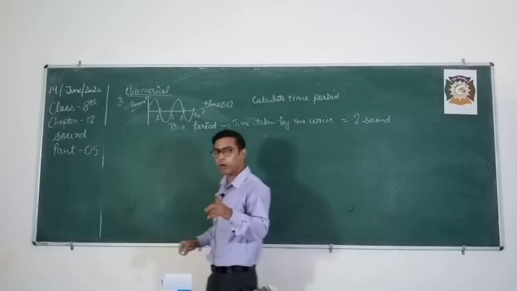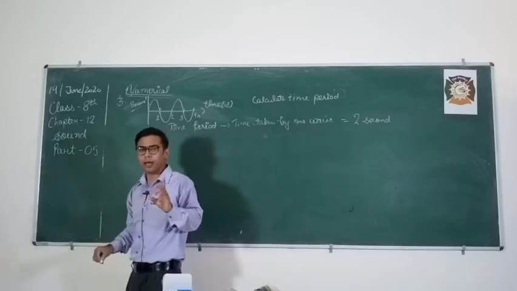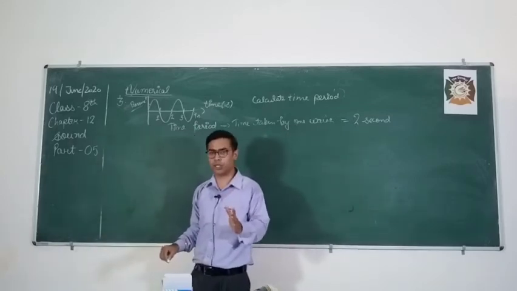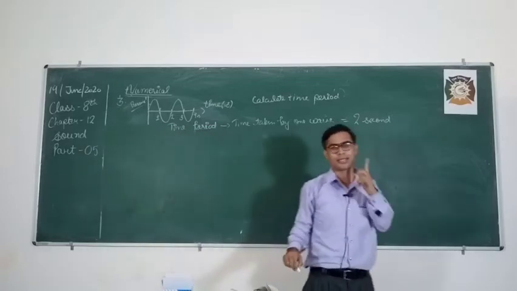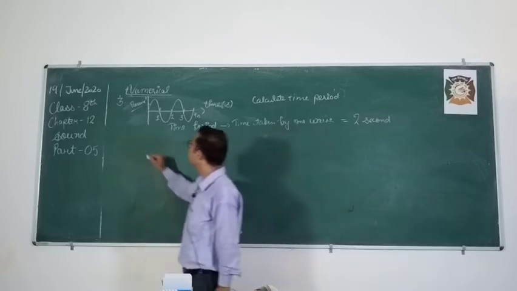Next, very important numericals, students, see carefully and pay attention to it. Okay, and I hope you open up your ears as well as eyes. Now, fourth numerical.